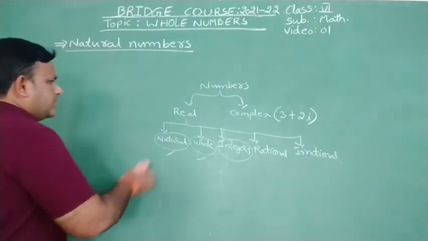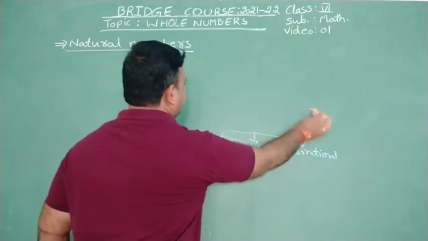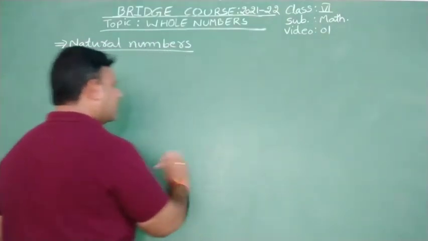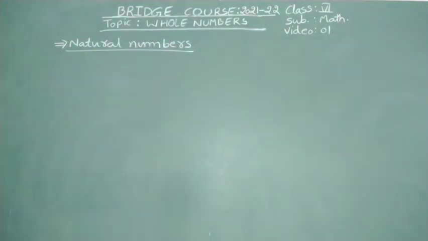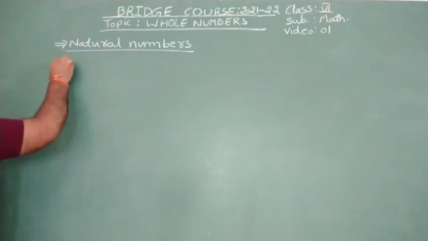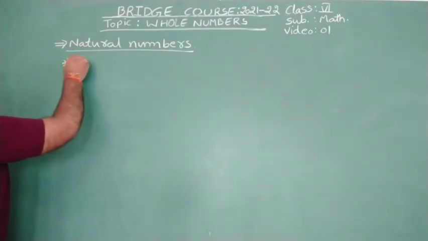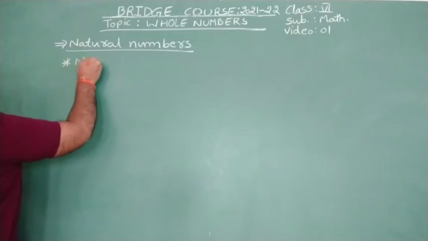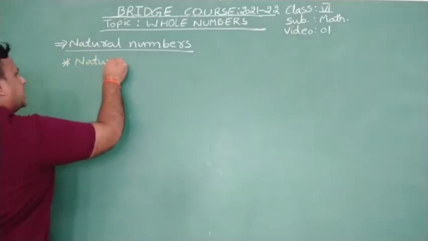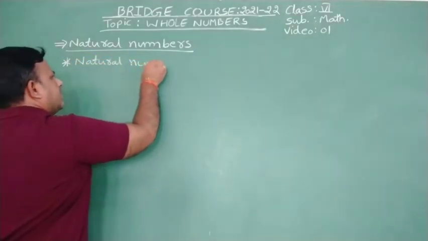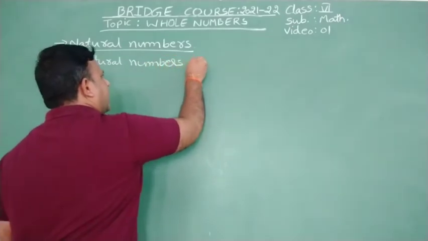Clear? Now coming to natural numbers, we will recall what is meant by a natural number. The first point: natural numbers are counting numbers.